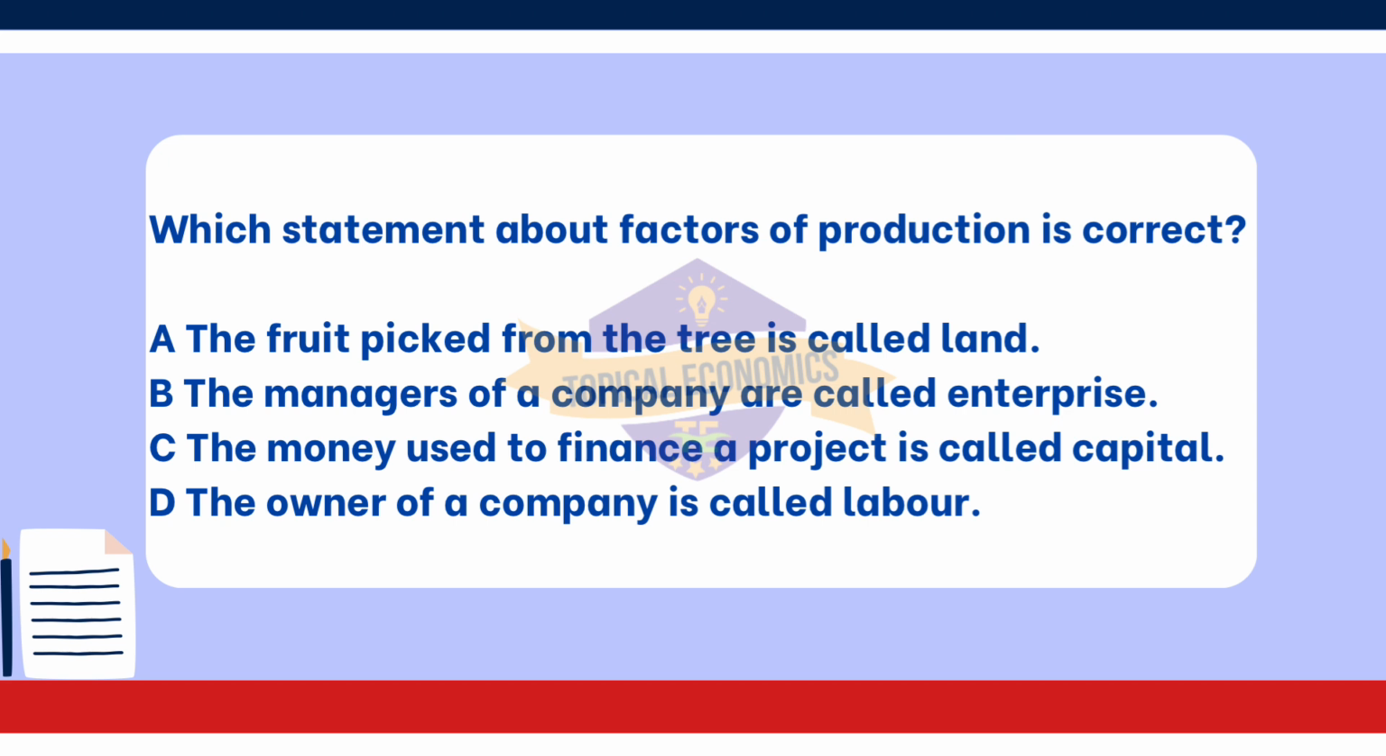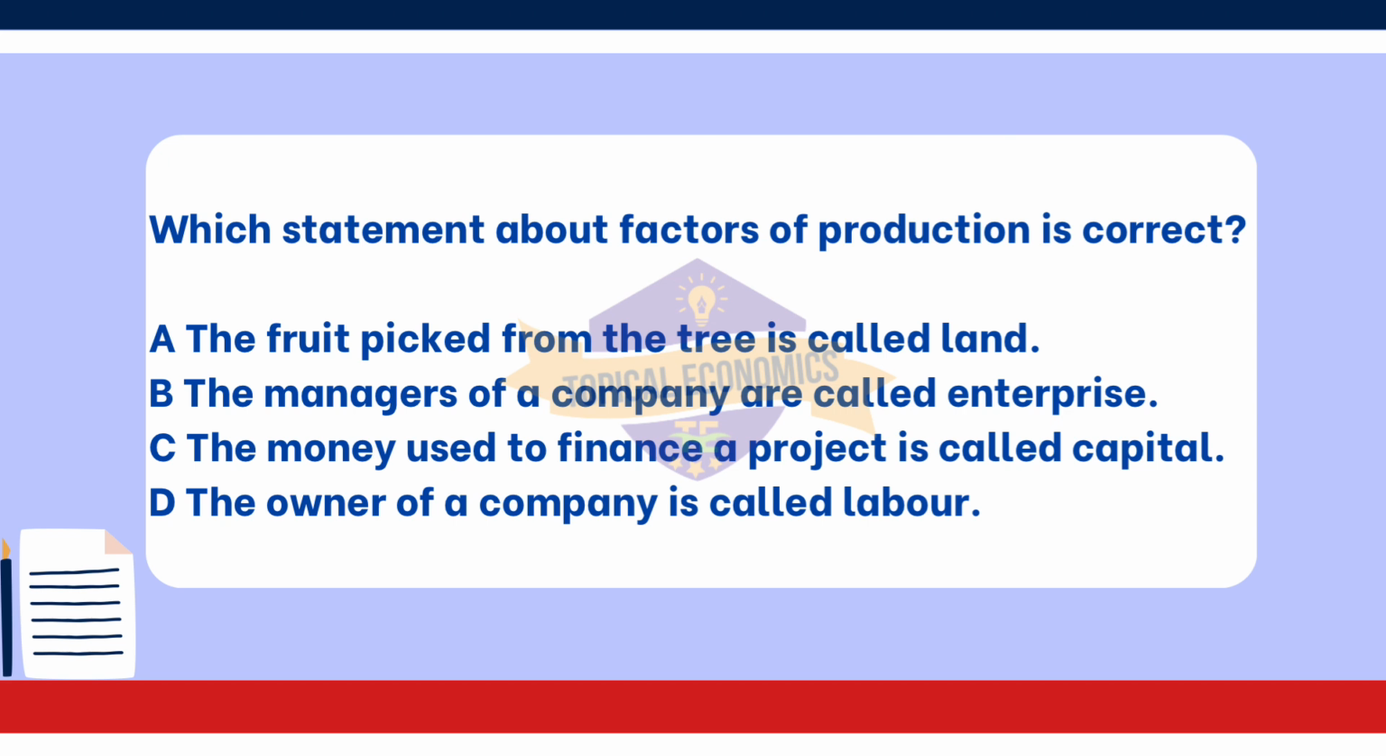The money used to finance a project is called capital. In economics, capital refers to financial resources as well as physical assets, like machinery and buildings, that are used to produce goods and services. Money used for financing a project is indeed considered a form of capital. Looking at the other options. Option A. The fruit picked from the tree is called land, is incorrect. The fruit represents the output of the land but is not classified as land itself. Land refers to natural resources that are used in production, not the products harvested from them.